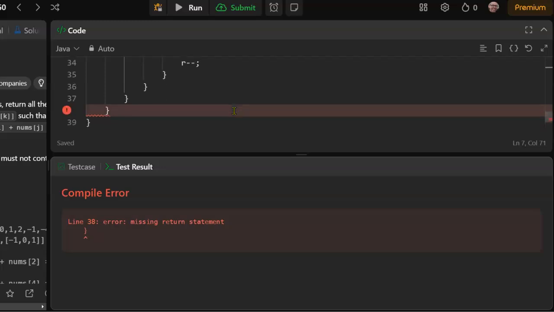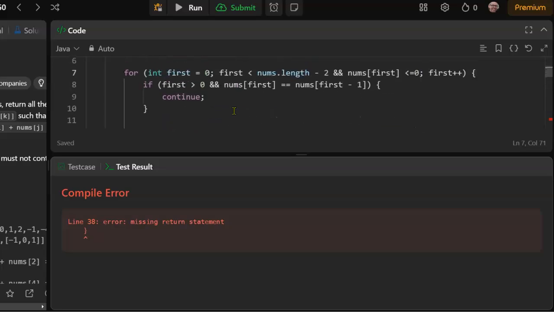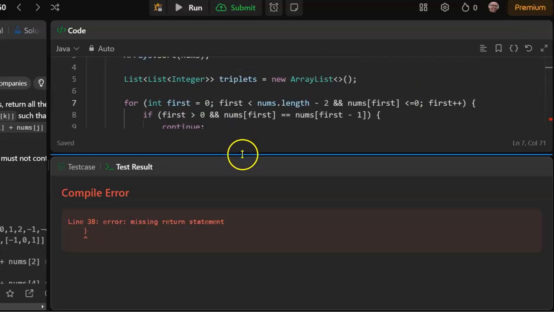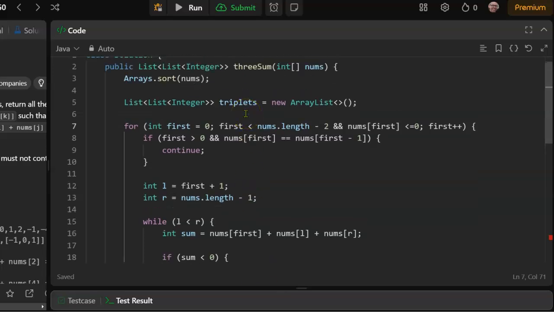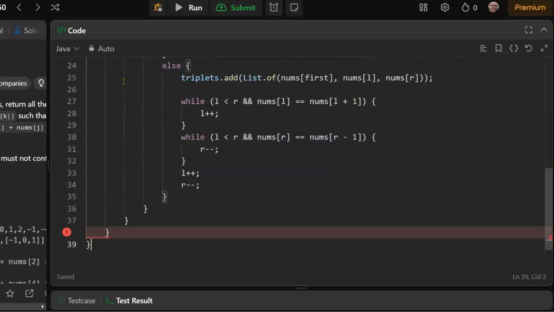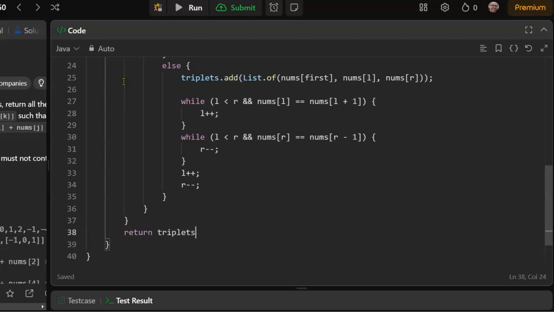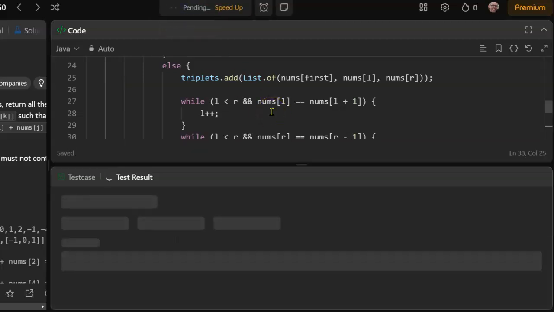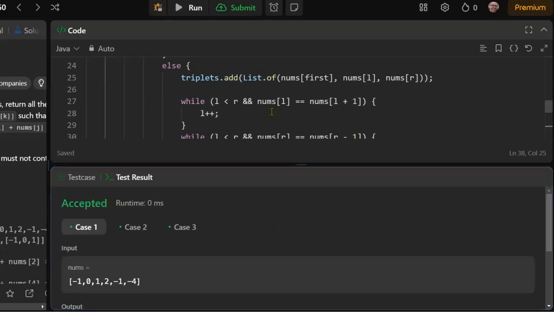Okay, so the return is going to be, let me line up the brackets here, right here, in the public method. Return triplets. Okay, now let's try it. Okay, basic test case is accepted.